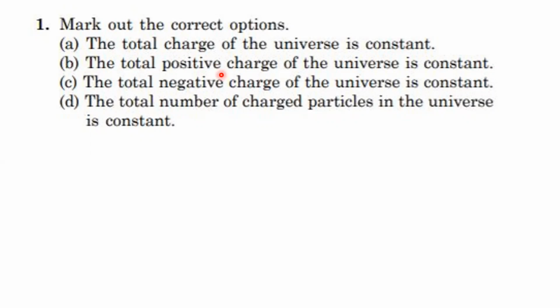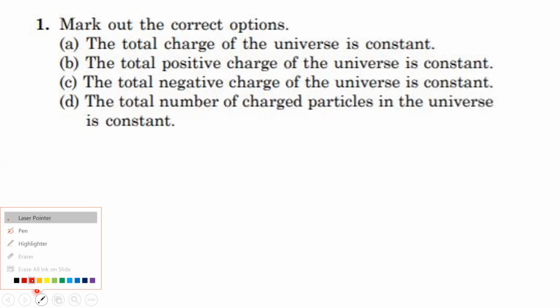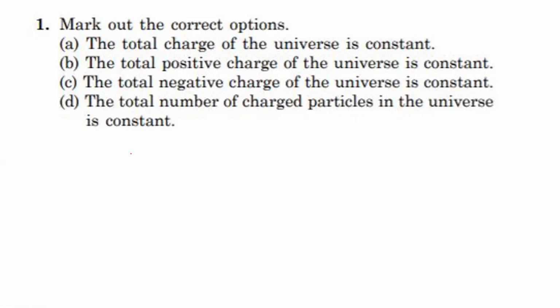The total positive charge of the universe is constant. The total negative charge of the universe is constant. The total number of charged particles in the universe is constant. Actually, total charge of the universe is constant according to the law of conservation of charge. Total charge remains constant, but charge can be transferred from one body to another body.